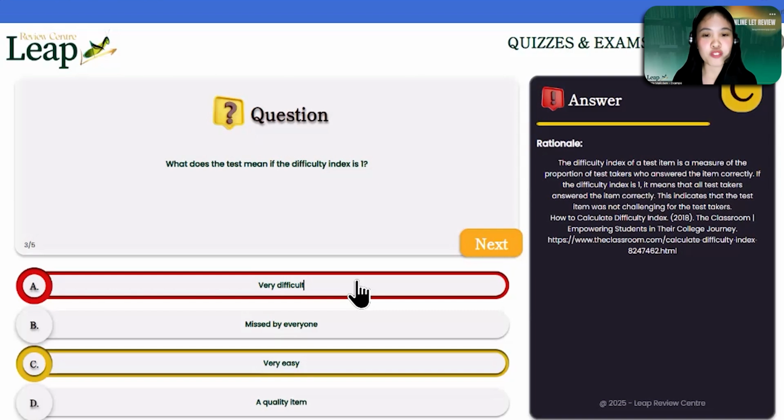So for letter B, if it is missed by everyone, remember, missed by everyone, therefore the difficulty index is 0. And it's a very difficult item. And lastly, for letter D, a quality item, remember class, it has a moderate level of difficulty. So a quality item can typically